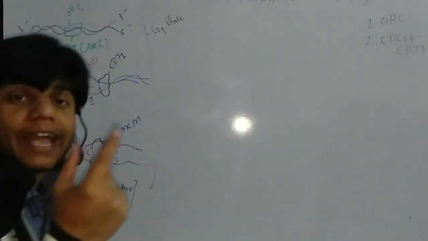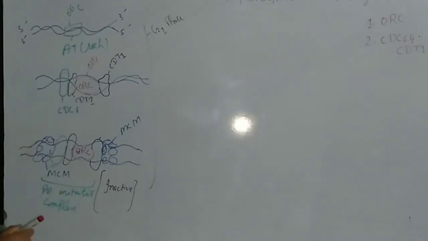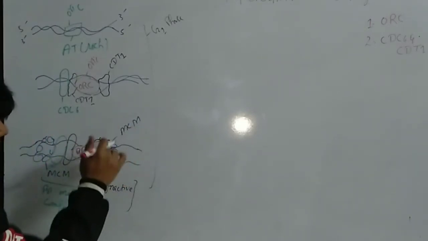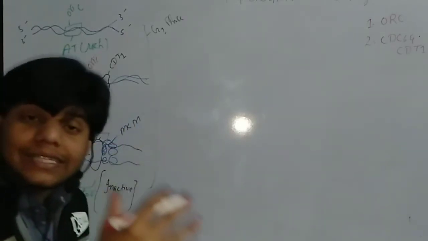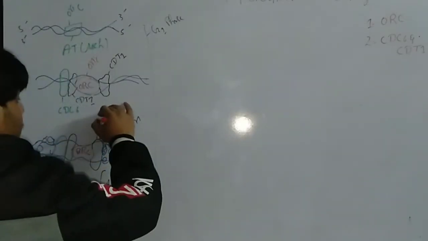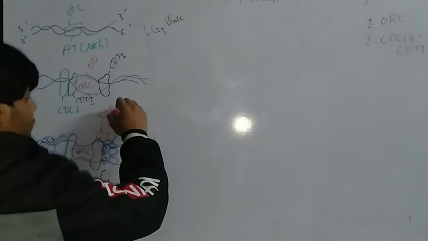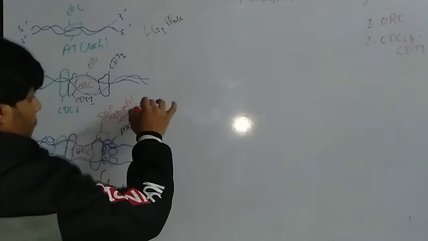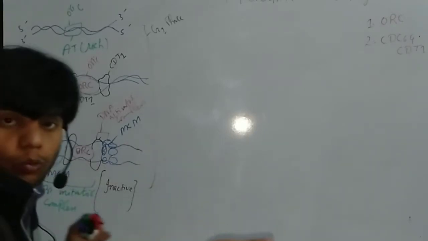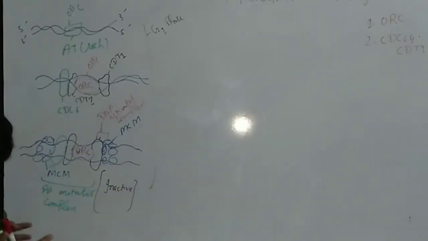Remember, in this pre-initiator complex, we have the DNA activator proteins as well. And the DNA activator proteins are the MCM and the CDT1. These two are the DNA activator complex. Now they can activate the DNA because the DNA is uncoiled, so it is possible by this complex.